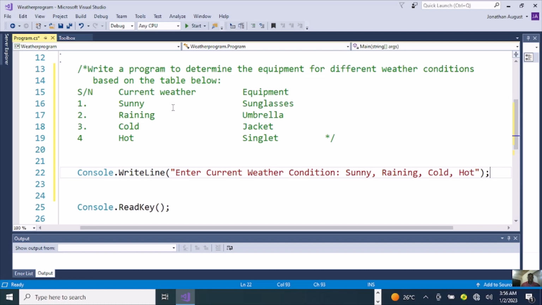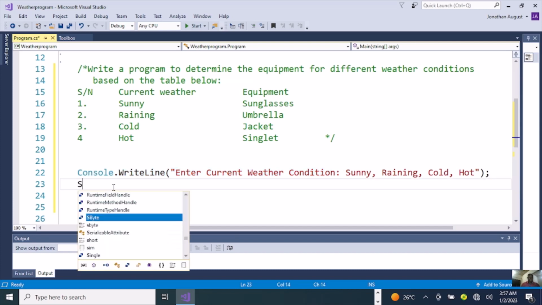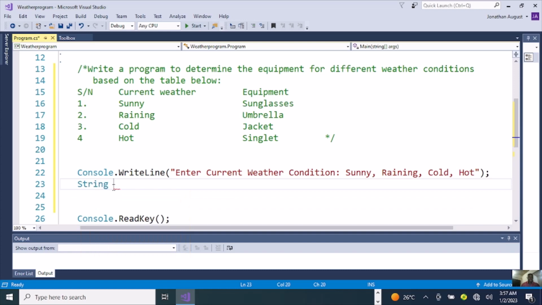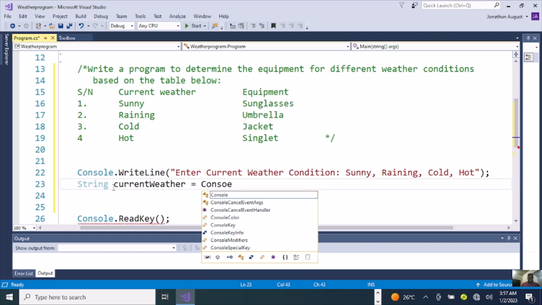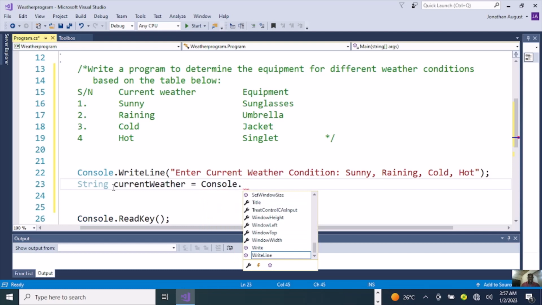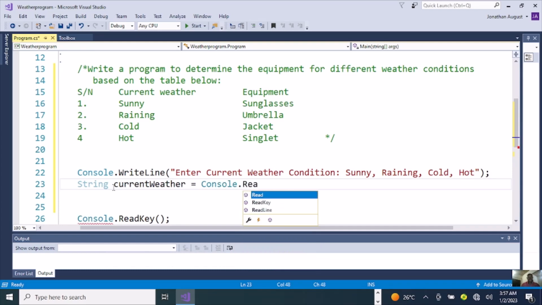So we're going to enter. Then we're going to add a string that will be able to read this line we've written already. So we're going to type the word string, then currentWeather. currentWeather equals Console.ReadLine.